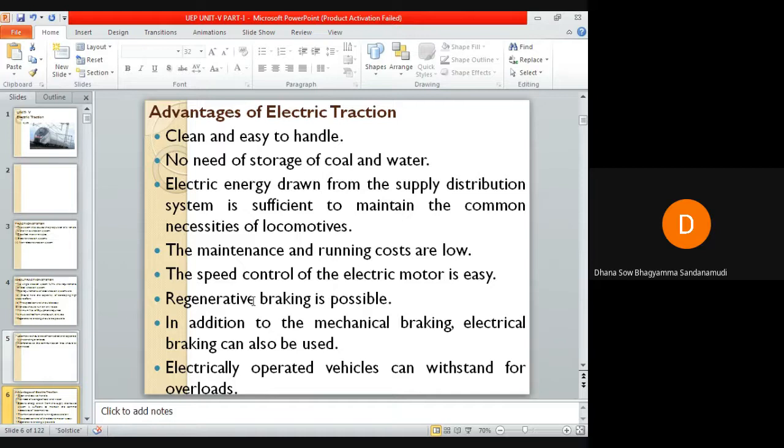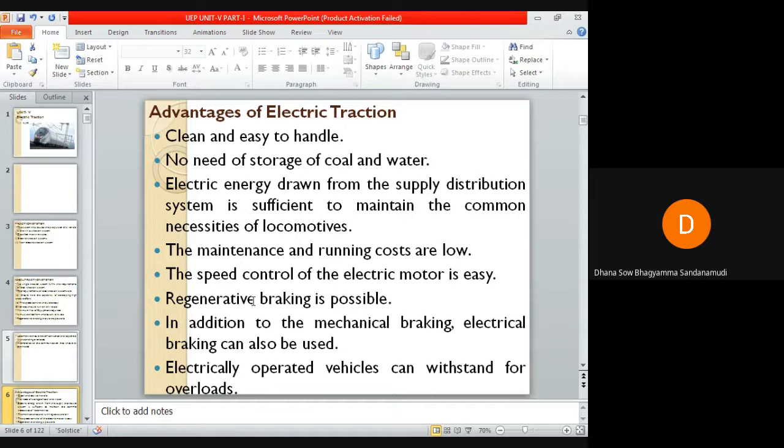In the electric traction system, in addition to mechanical braking, electrical braking can also be used, which reduces the wear on the brake shoes and wheels. Electrically operated vehicles can withstand overloads as the system is capable of drawing more energy from the supply system.